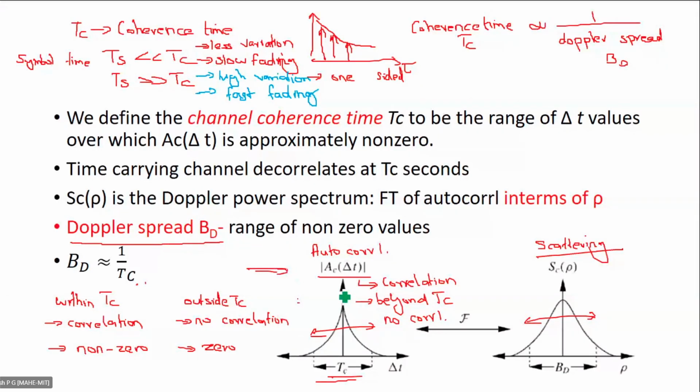You can see 2 diagrams, the autocorrelation diagram and the scattering function diagram. I just saw that there is material from Stanford University, and they have mentioned this particular time instant as 2Tc, and this one as 2 times the Doppler spread, 2BD. So keep in mind that there may be some